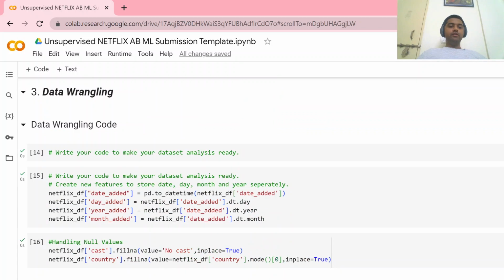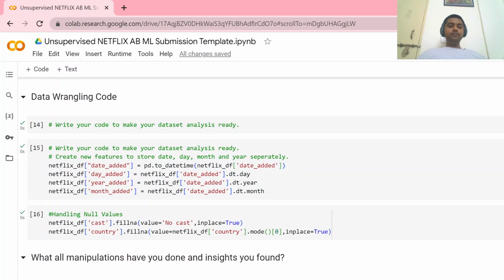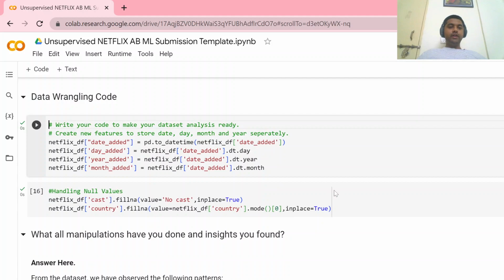Data wrangling: this is the data wrangling we had done. First of all, we converted the date added column into datetime form. Then we made new columns: the day it was added, the year in which it was added to Netflix, and the month. We have to make different columns from it.